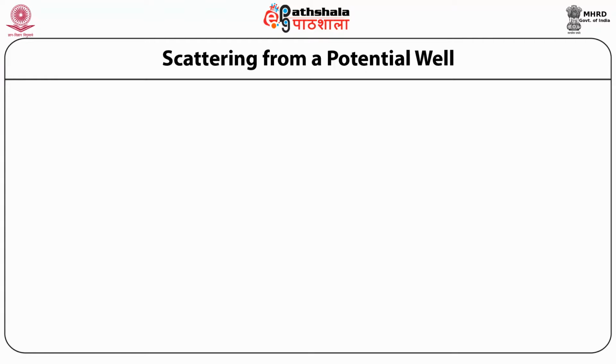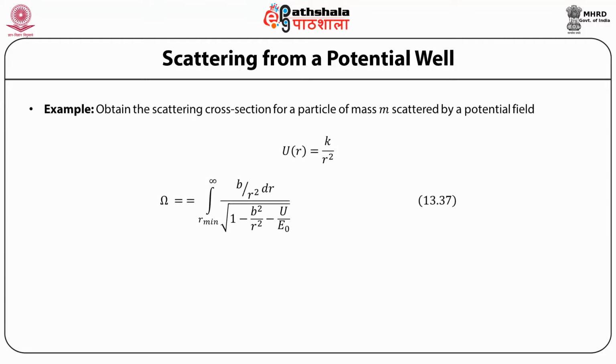Now let us consider an example where the particle of mass m scatters by a potential field which is central and which varies as k by r square.